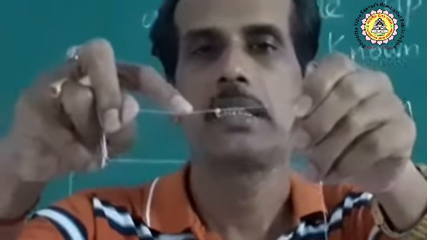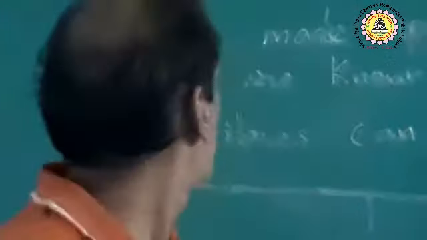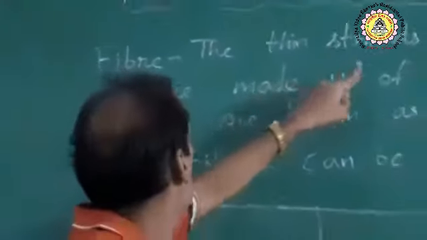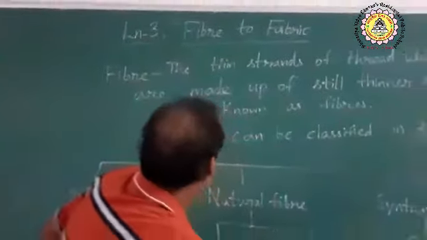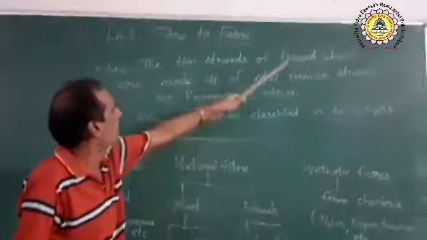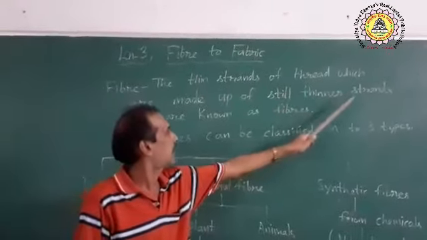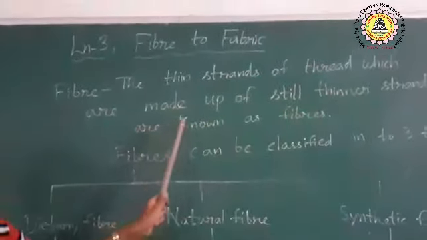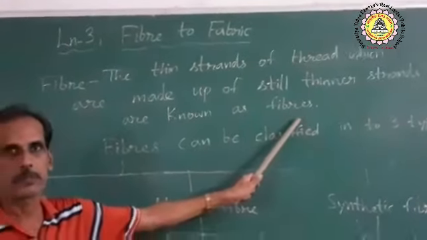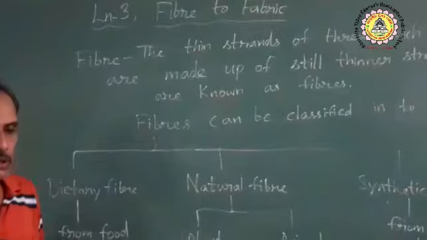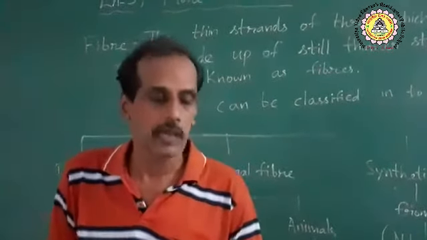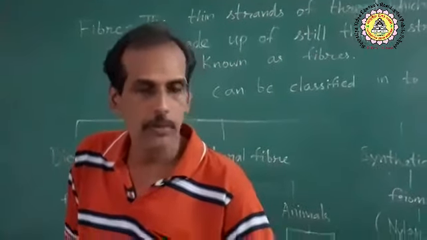Okay, what are these thinner strands? The thin strands of thread, which are made up of still thinner strands, are known as fibers. Okay, so these small strands of thread are known as fibers.